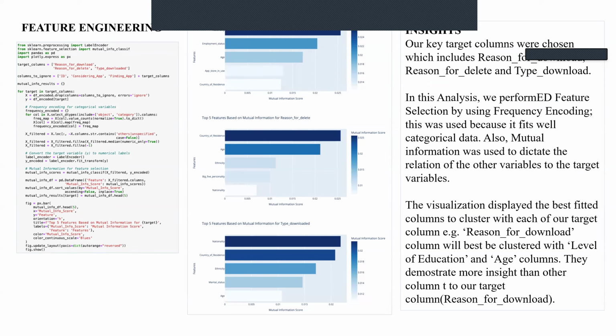So here we are able to do feature engineering, for us to compare and know the exact columns that we are going to use for our clustering, which is the next phase of our analysis. It's going to inform us on the better columns that are more related and whose patterns are more likely to be clustered together. So here we are able to see that age and country of residence are more related to reason for download. So we are going to cluster these columns together to check their trends, and likewise other ones that are showing.